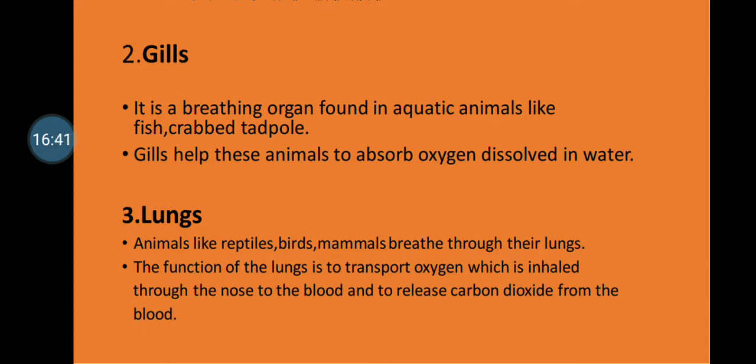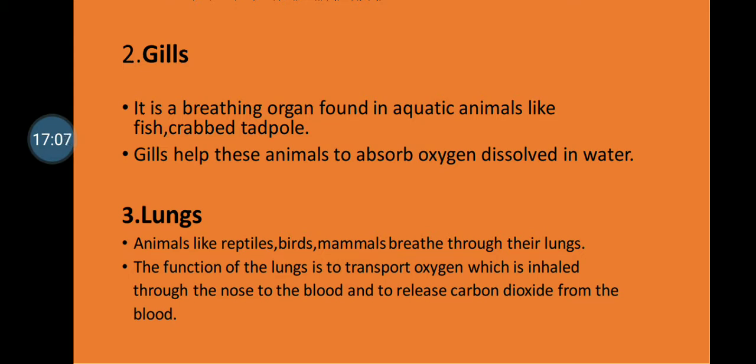Mammals are the animals which give birth to young ones. Like, what is the baby of a dog called? Kitten. Okay, I'm sorry, dog. The mammals give birth to young ones. Dogs give birth to puppies, and cats give birth to kittens, isn't it?